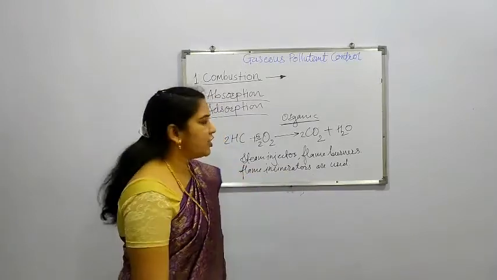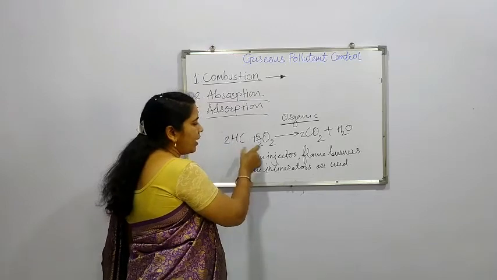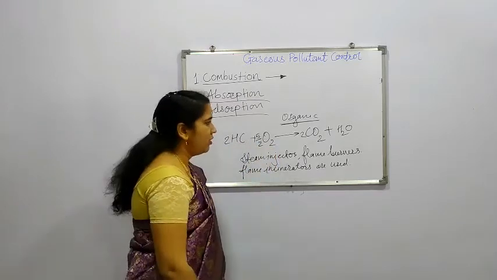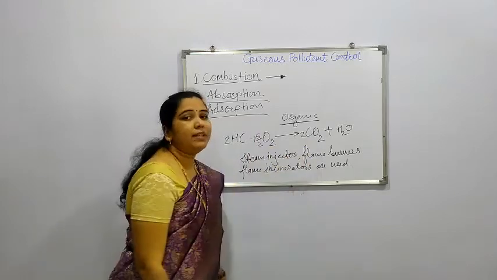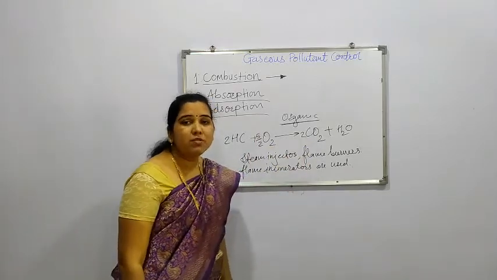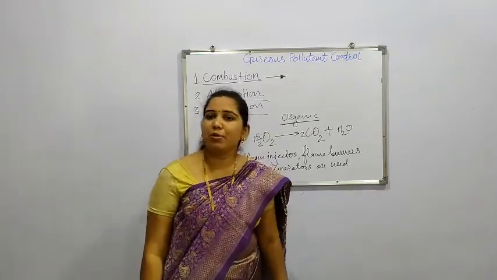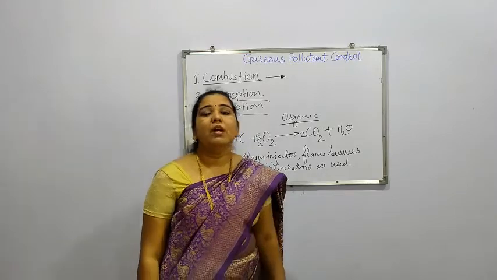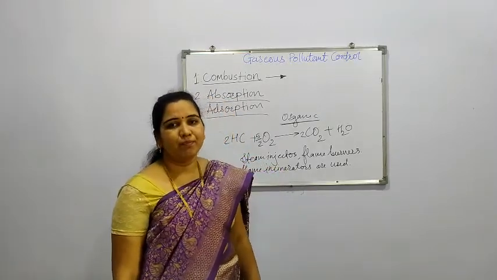So in this way, the reaction can be rewritten like this: twice hydrocarbon plus 5/2 oxygen, so that the reaction is balanced, and we get twice carbon dioxide plus 1 water vapor. So in this way, comparatively less harmful gases are produced by the process of combustion. It is a very important process which is used on a large scale.